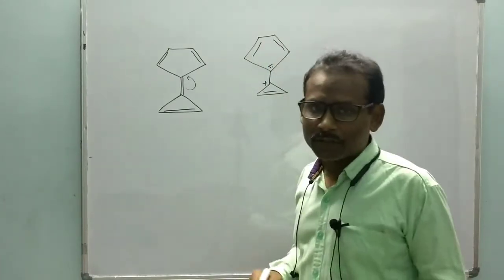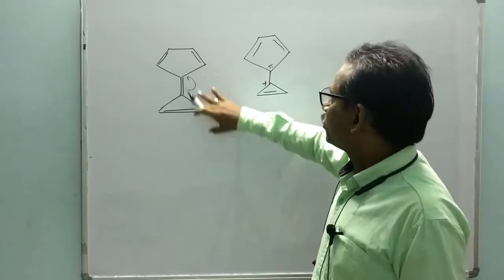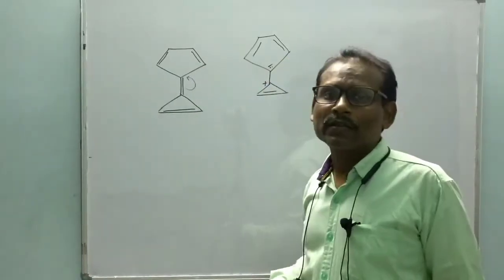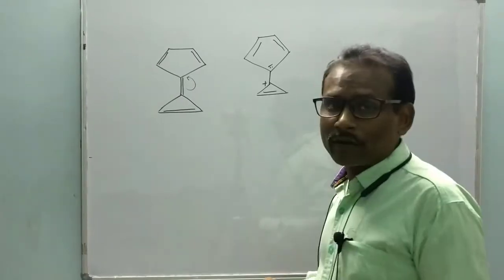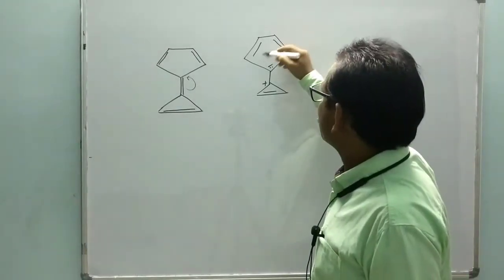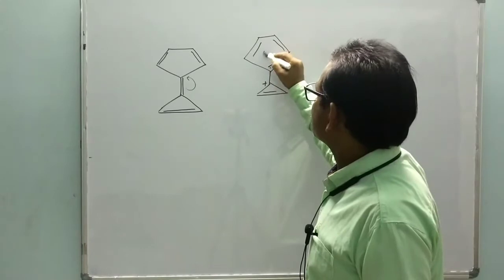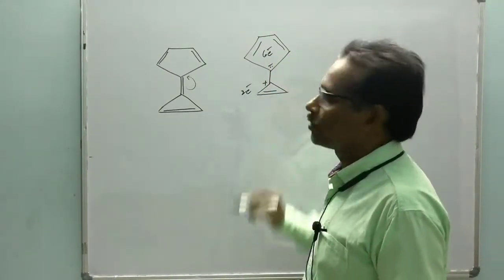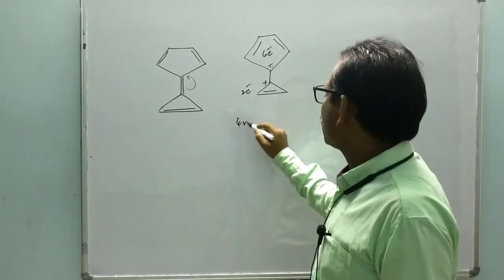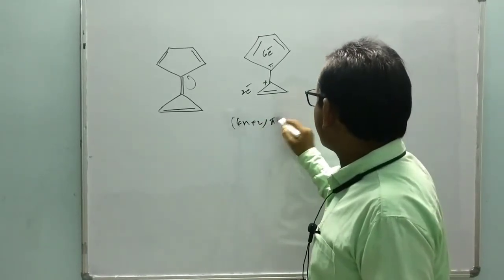Now in this situation we can understand that both rings attain aromaticity because they follow the 4n plus 2 pi electron conjugation. This is a cycle with 6 electron conjugation, and this is a system of 2 electron conjugation. That means both obey the 4n plus 2 pi electron conjugation.